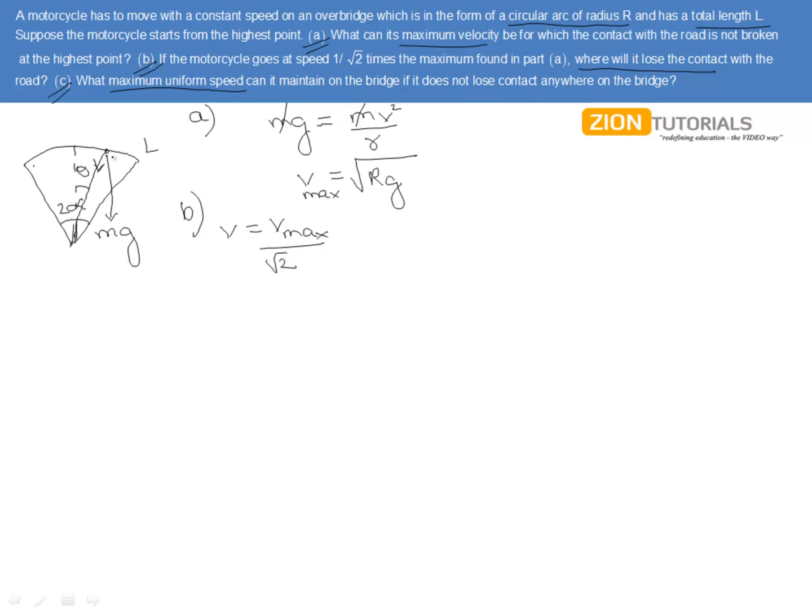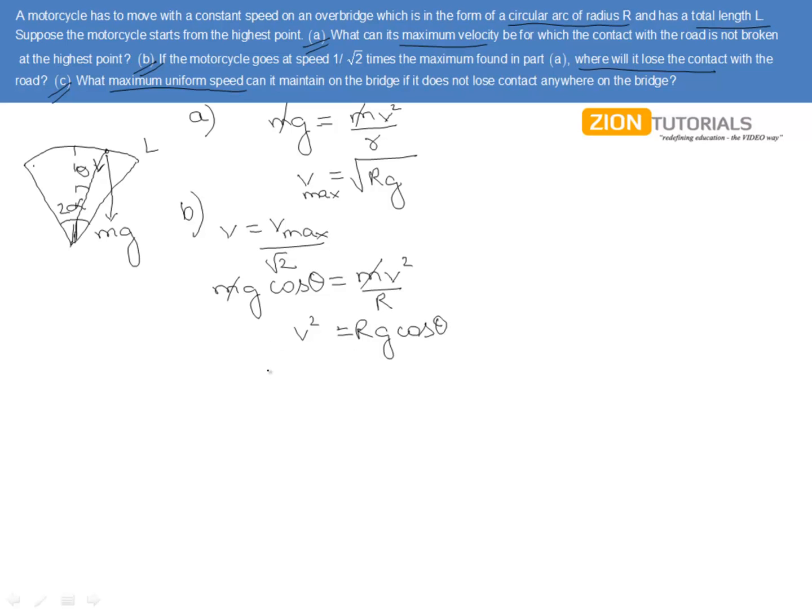Now if the bike is at this position, then balancing the forces, I can say mg cos theta, that is the force mg along the line joining the center in that point, providing the necessary centripetal force, that is mv square by r. Cancelling the factor of m, we get v square equals to rg cos theta.